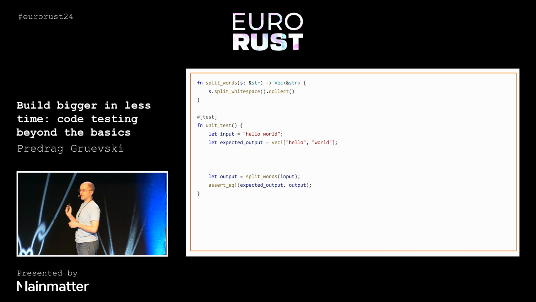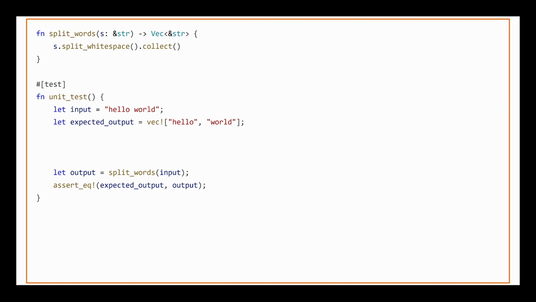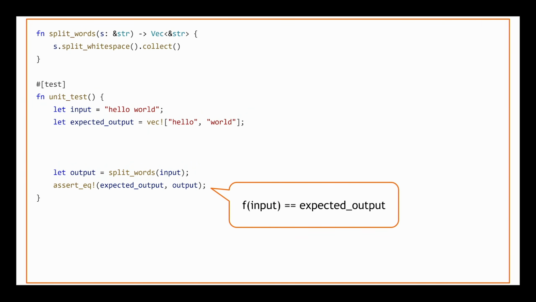Here's a code example that we'll use to demonstrate this. Here we have this split_words function. All it does is take a string, split on whitespace, and return a vector of all of the words. And we've written a unit test. For the input "hello world", running this function should return a vector with "hello" and "world" as separate items. Not that complicated. The way that this test works is we have this expected output, and then we actually run the function, compute what the output is, and then we assert that running the function produced the output that we expected.